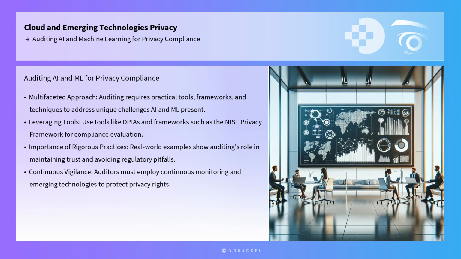Real-world examples and statistics illustrate the importance of rigorous auditing practices in maintaining trust and avoiding regulatory pitfalls. As AI and ML continue to evolve, auditors must remain vigilant, employing continuous monitoring and emerging privacy-enhancing technologies to ensure these systems respect and protect individuals' privacy rights.